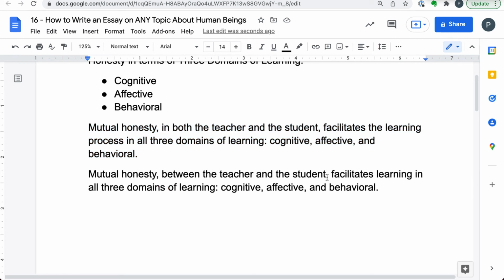First of all, honesty facilitates learning. Then because it's learning, it's the teacher and the student, so I added that mutual honesty between the teacher and the student. Facilitates learning in all 3 domains of learning: cognitive, affective, and behavioral. And now I know what this means. Cognitive is about thinking. Affective is about feeling. And behavioral is about changing behavior.